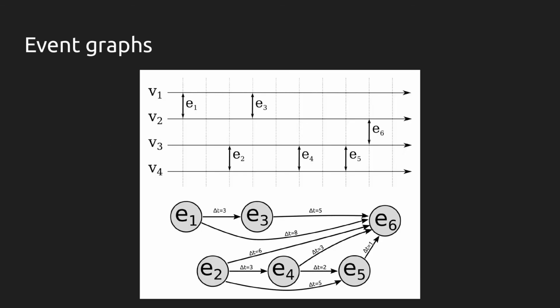Now here is the same temporal network as we saw a little bit ago, this time with the event graph representation. In this example, events E1 and E2 are not adjacent. There are no links between them in the event graph below, because they don't have any entities in common, even though E2 happens after E1. On the other hand, E5 and E6 are adjacent, because they share the node V3, and E6 happens after E5. So there is a link from E5 to E6 in the event graph.